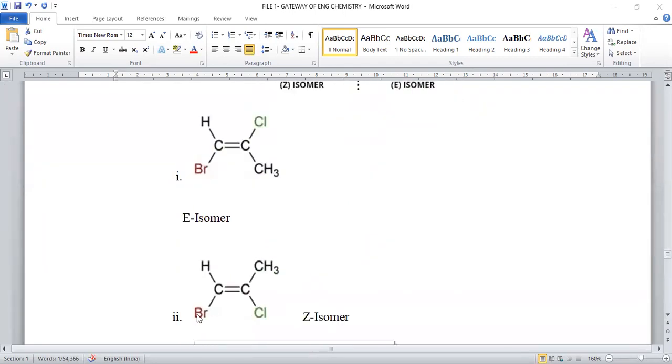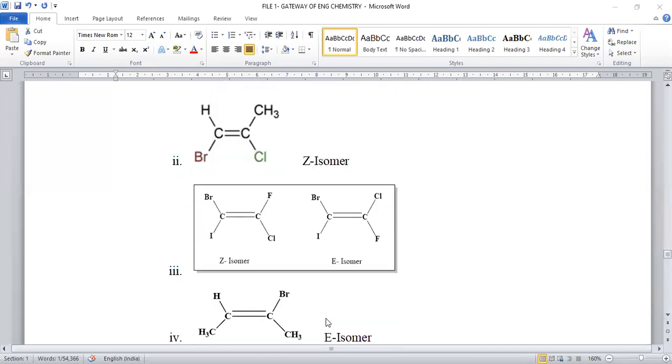And the second possibility, bromo-chloro. These two are the larger groups on the carbon-carbon double bond. Both are in the same direction. So this is the second, another isomer of this one. If bromo-chloro are in the same direction, this is said to be Z isomer.